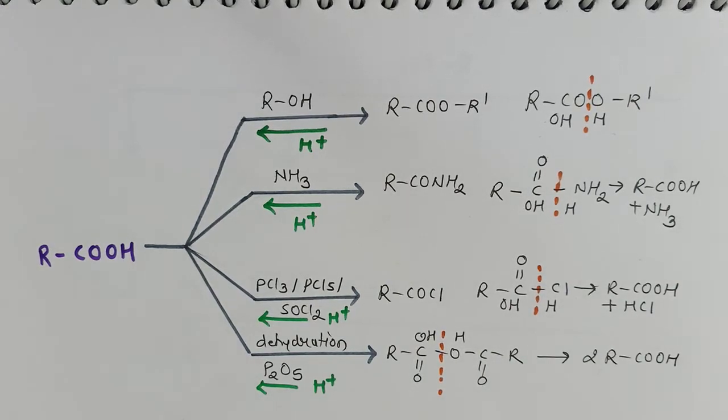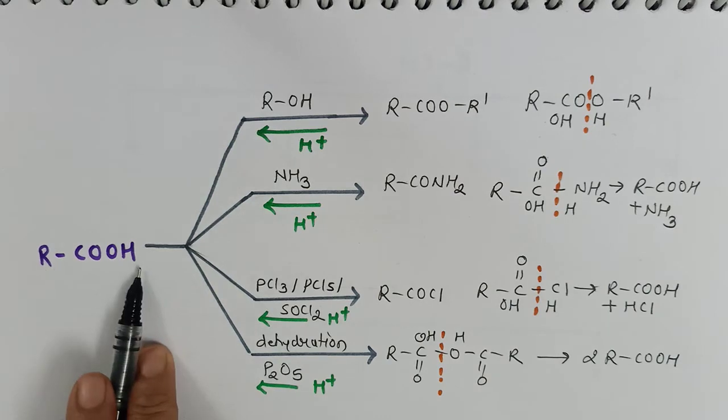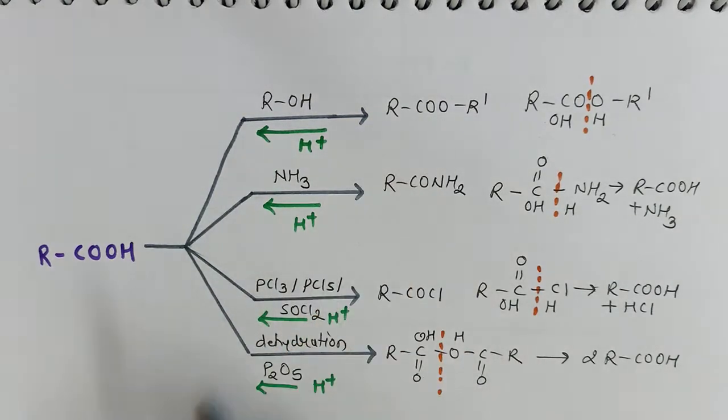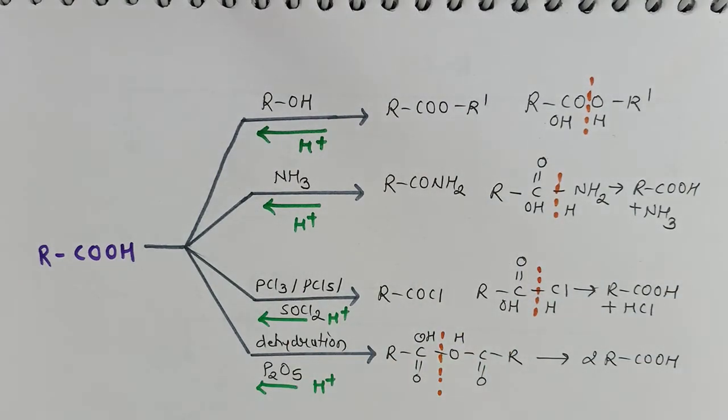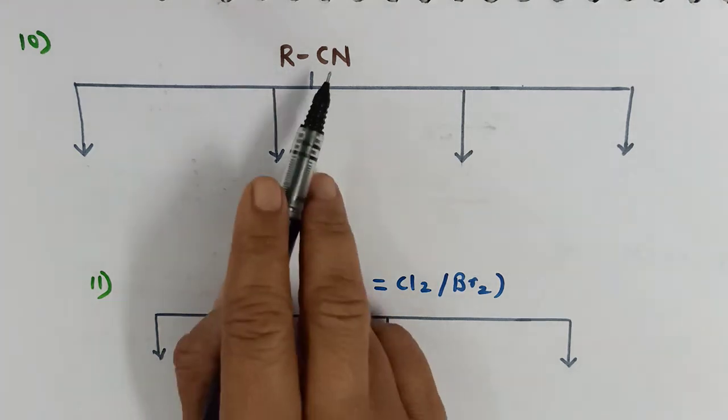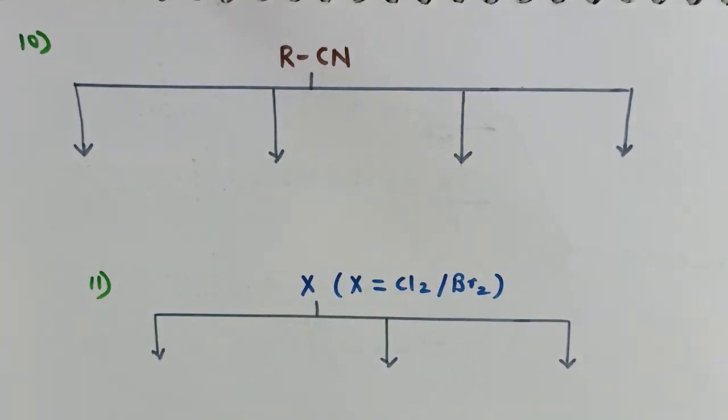So it's very easy to remember the conversion of carboxylic acid to its derivatives, and the hydrolysis of carboxylic acid derivatives again back to carboxylic acid along with their products. Now we are well aware that if you want to increase the number of carbon atoms, especially by one carbon atom, we can introduce cyanide, and the cyanide can be introduced by nucleophilic substitution reaction of halides.